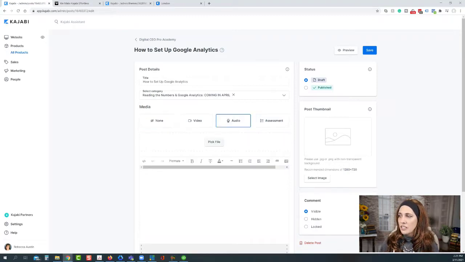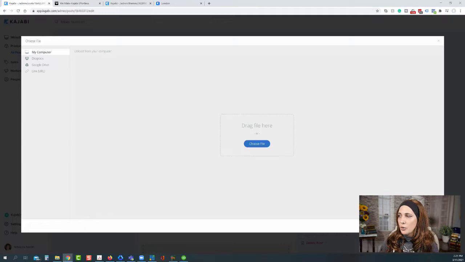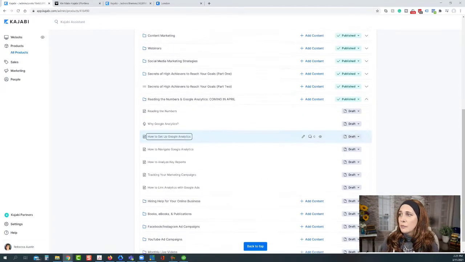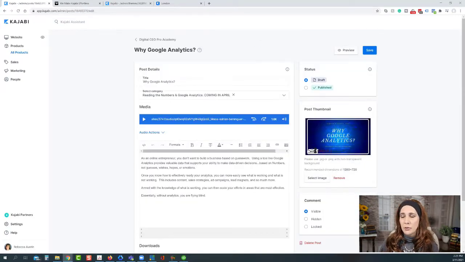So we can just simply click on that, pick file, and just like always, you just drag and drop your file right in there or select it from Dropbox, Google Drive, from the computer, or a URL. Just like any other upload that we've used to do. But we do have the audio. And the cool thing is too, let me go back to this other post where I've uploaded. Just like where we used to have with video actions, where you could click on the video and look at the stats, we can also do the same thing with audio.